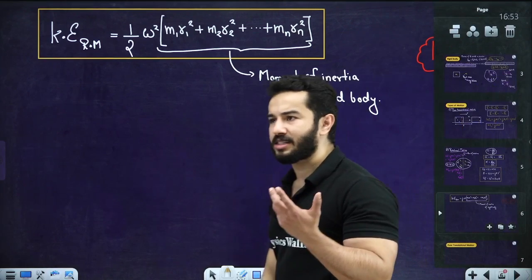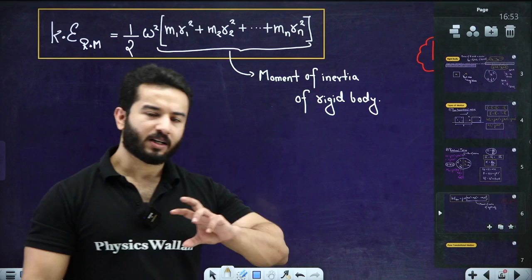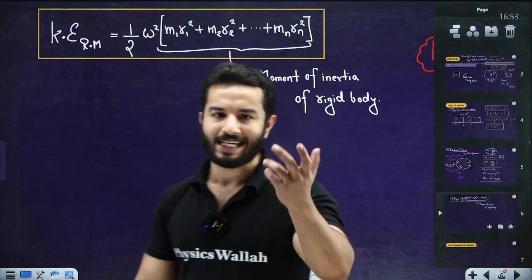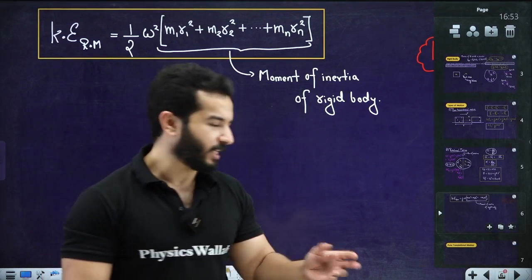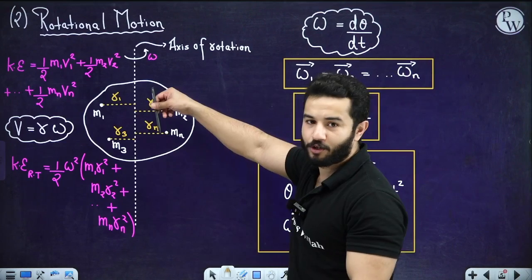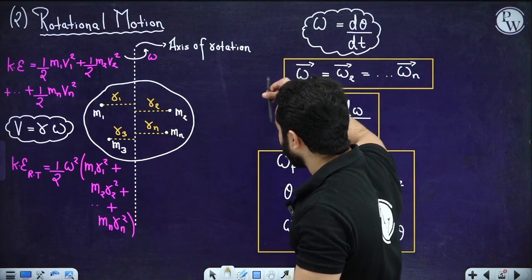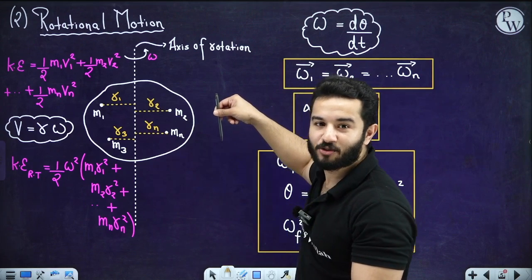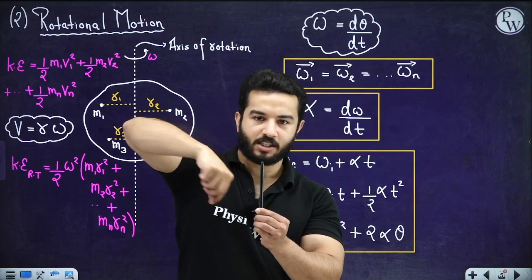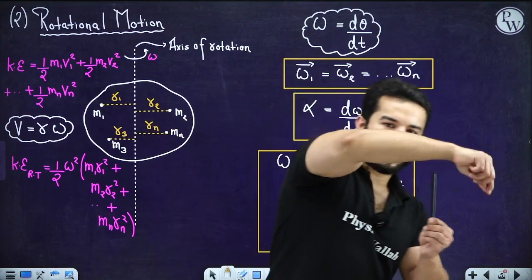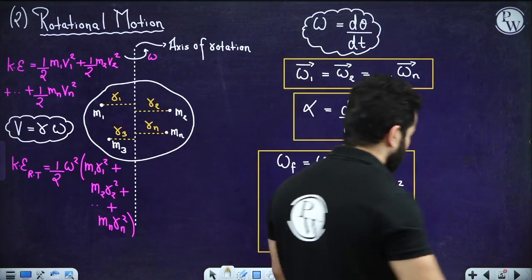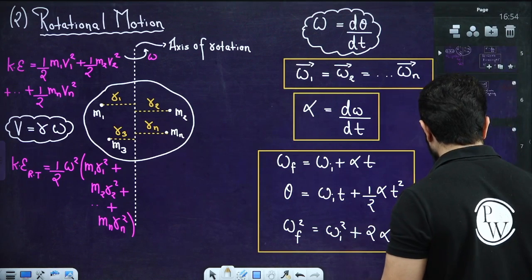We are now going to discuss moment of inertia. The combined rotational and translational motion we'll deal with when we start rolling. Although it's nothing; all you need to understand is that right over here we have a fixed axis of rotation. Now if this axis of rotation starts moving, that is going to be called rolling motion. So you have particles rotating about this axis, and if this starts to move, it is going to be translational plus rotational motion. We will deal with that later on, so nothing to worry about.